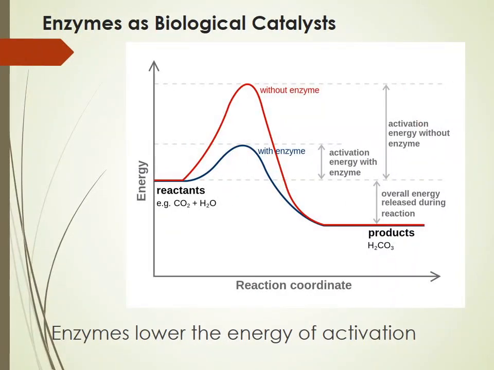We can again see here with an example, the reactants being carbon dioxide and water. The red line in the graph shows the reaction without enzyme. The reaction proceeds without enzyme, but you require a higher level of activation energy. But when an enzyme is involved in the reaction, you require a lower amount of activation energy. So the enzymes act by lowering the free energy of the transition state.